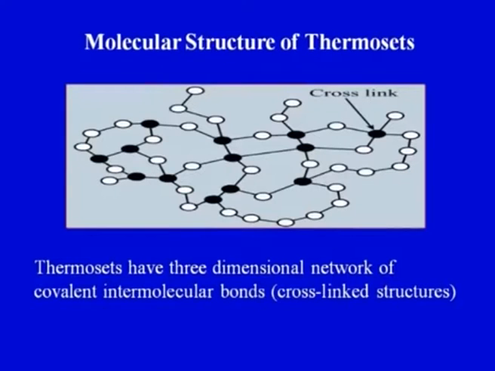So in case of thermoplastics, no three-dimensional network is formed, therefore the curing process is reversible. In case of thermosets, as you can see on your screen, thermosets have a three-dimensional network of covalent intermolecular bonds or cross-linked structure which makes the curing process irreversible in case of thermosets.